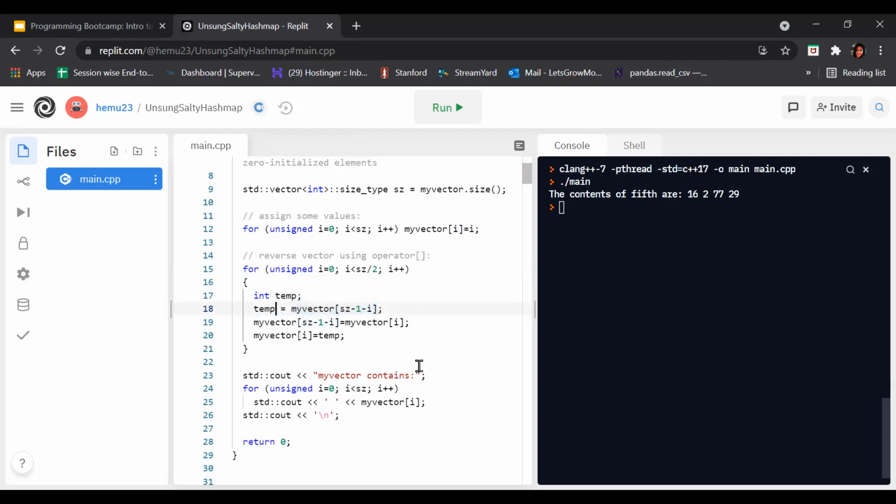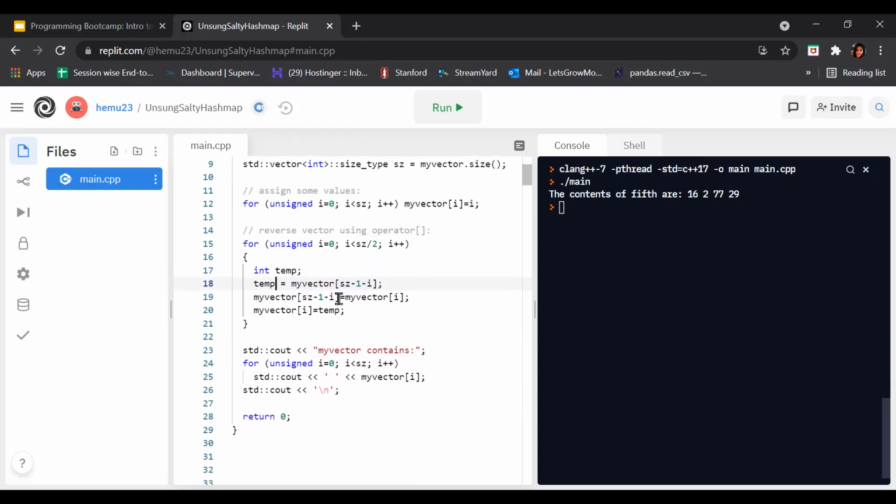After that, my vector of sz minus 1 minus i is assigned the value of my vector of i, and then my vector of i is assigned the value stored in temp. What we have done here is transposing, or reversing, the vector's values.